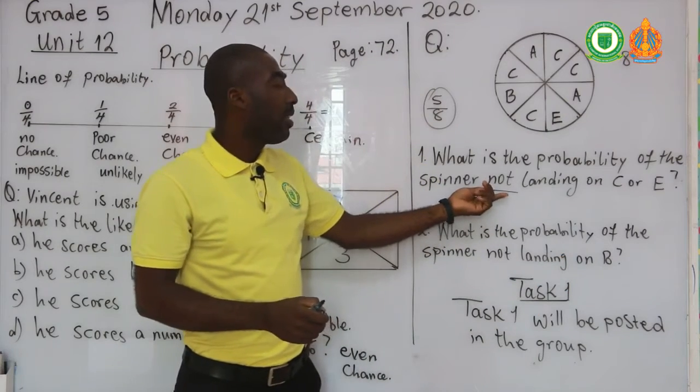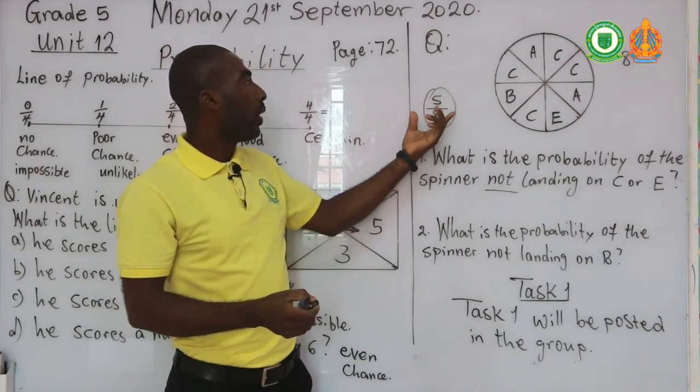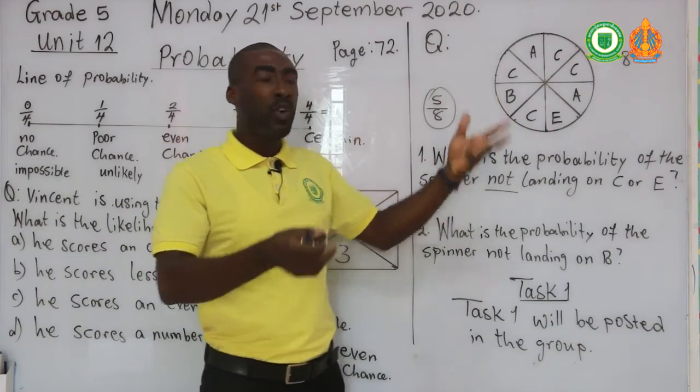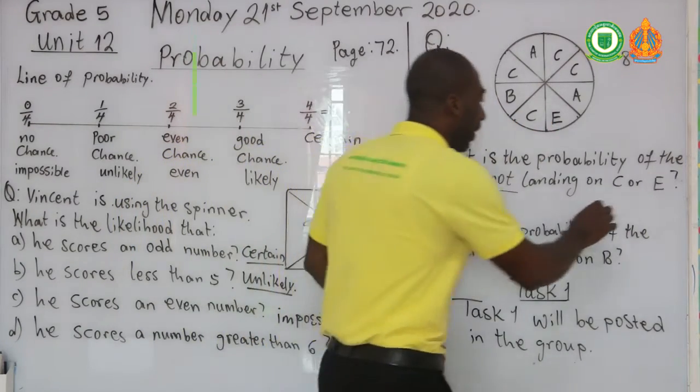But the key word here is not. So when you take your 5 sections out of your 8, you're going to remain with 3.